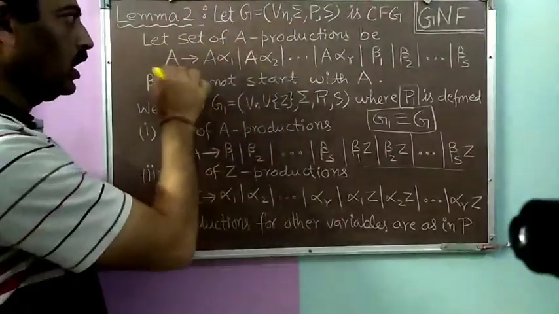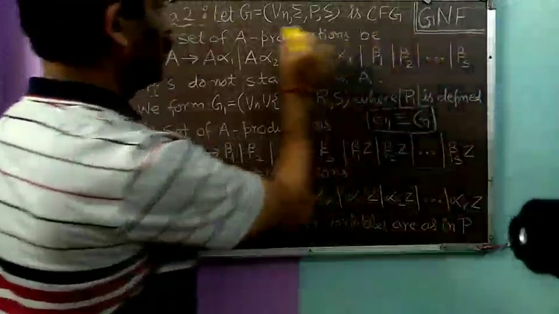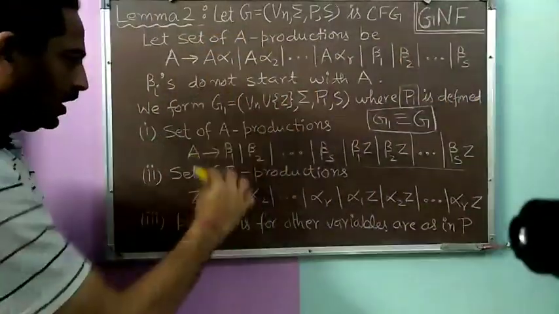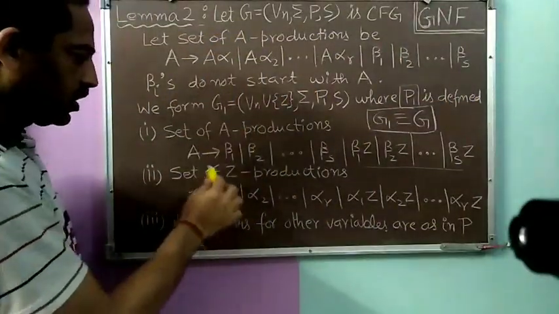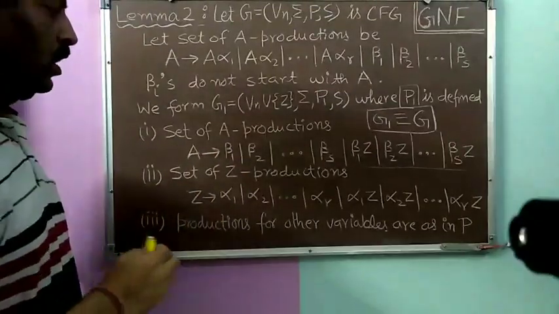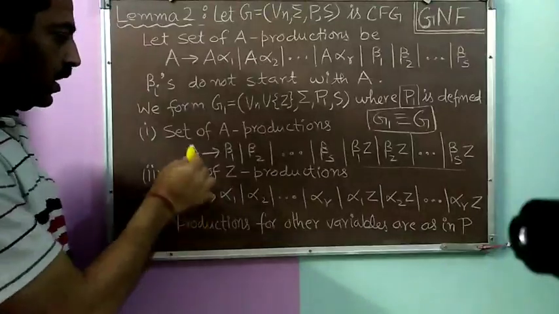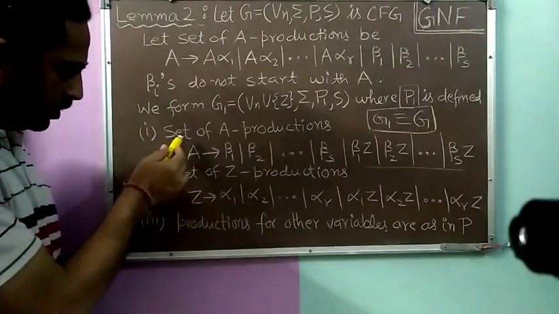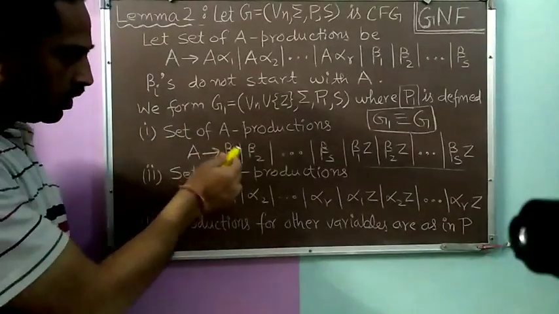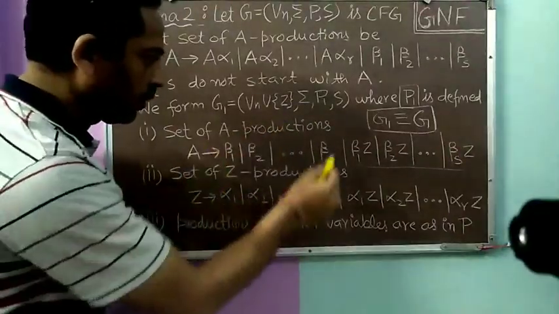So we are only replacing the A productions of the original grammar P by this set of A productions and Z productions. Now what change have we made here? Just look at the A productions of the grammar G1.